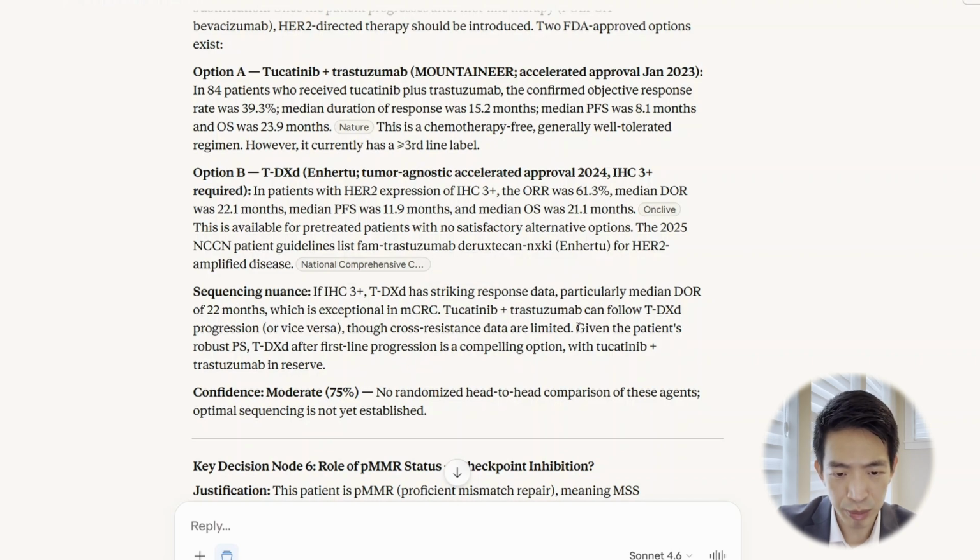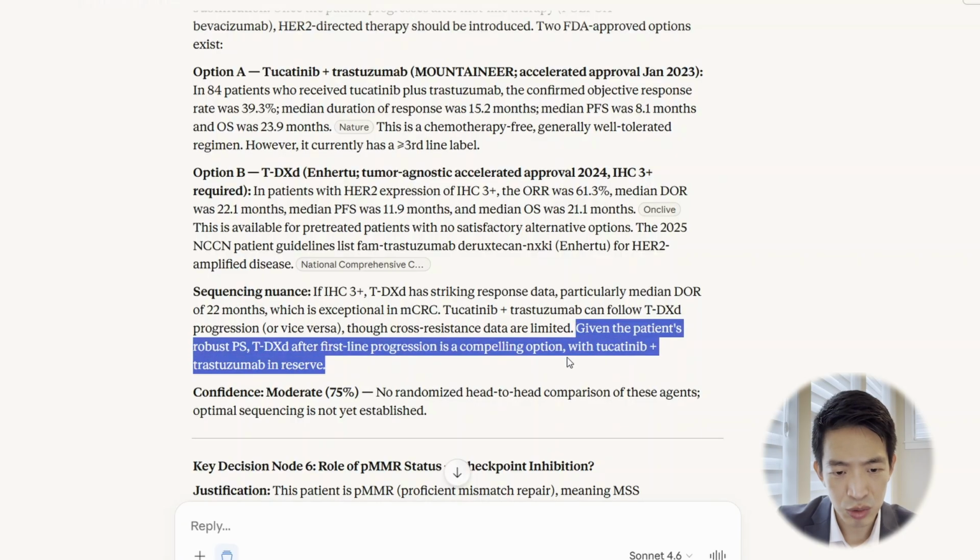And here it made the recommendation to proceed with trastuzumab deruxtecan after progression on chemo and with tucatinib trastuzumab as the subsequent line therapy. So notice here, there is no data available, at least at the date of filming, to tell us what's the best way to sequence the HER2-directed therapy.